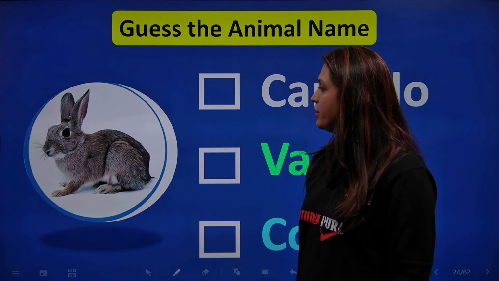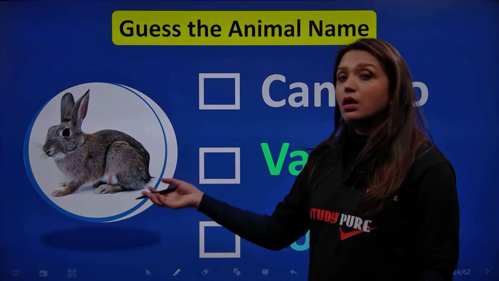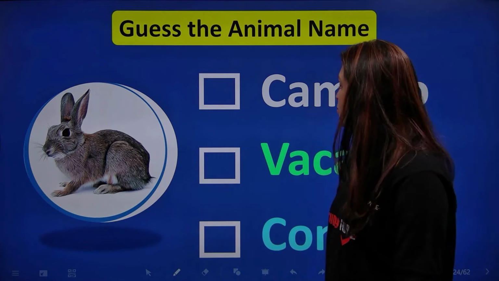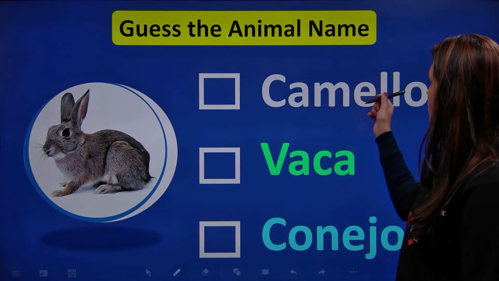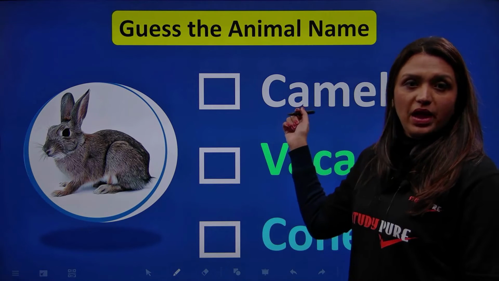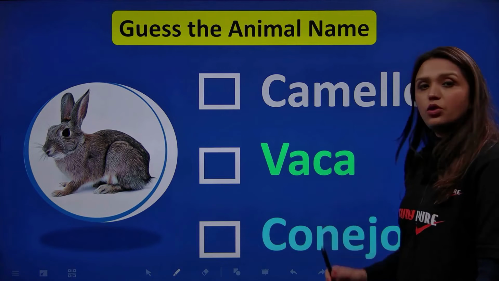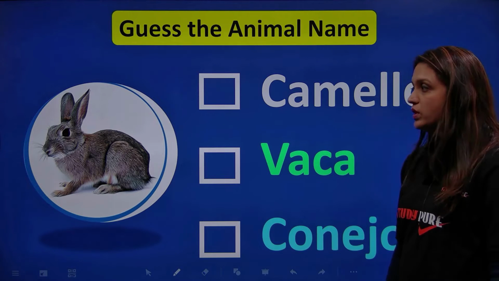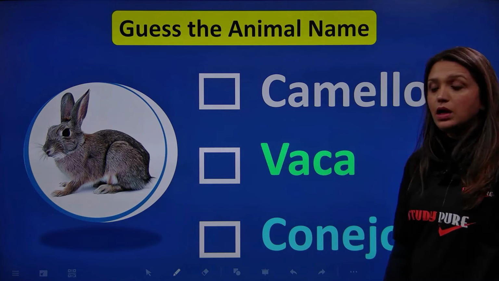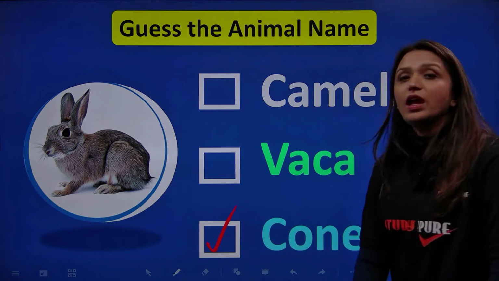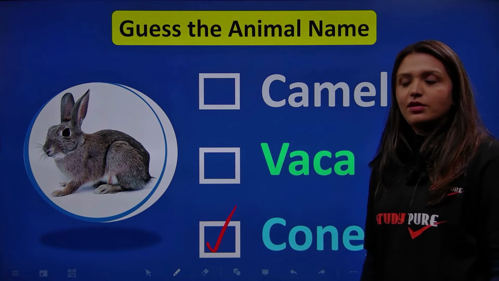Okay. Now what do we have? This is a rabbit. And how do we call a rabbit in Spanish? Is it a camello? Is it a vaca? Or is it a conejo? This is a conejo. Yes, you're right. Correcto.